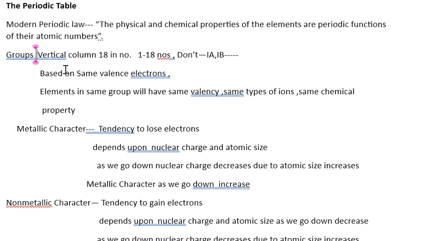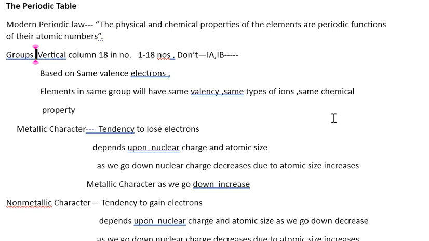And what is the basis of the groups? They are based on the same valence electrons. All the elements in the same group will have the same valency, the same type of ions and the same chemical properties.